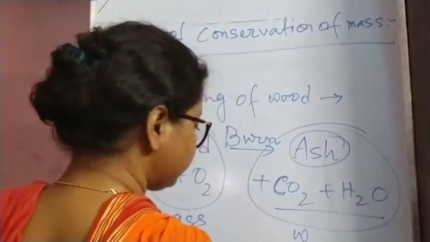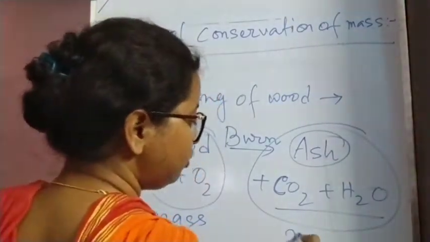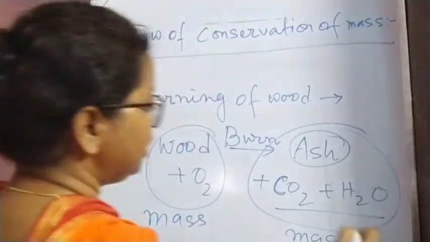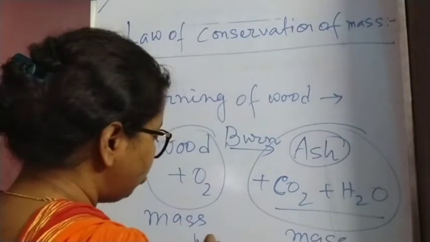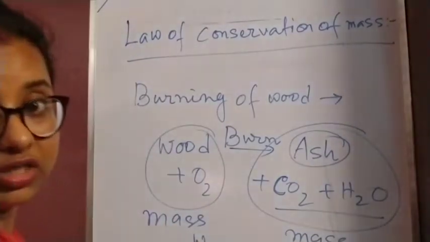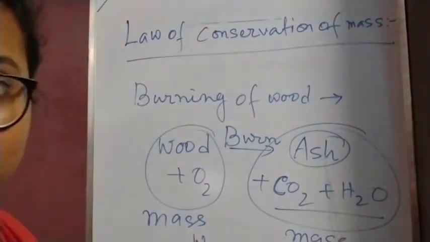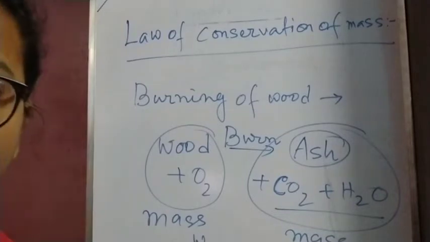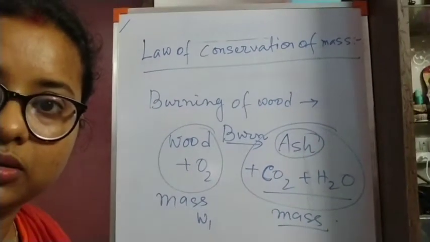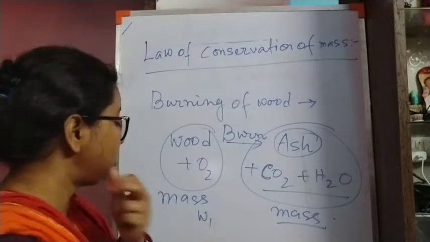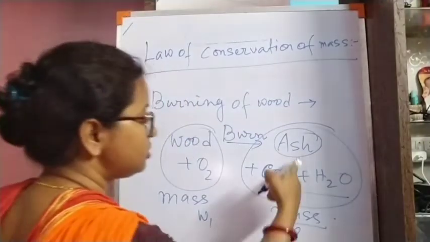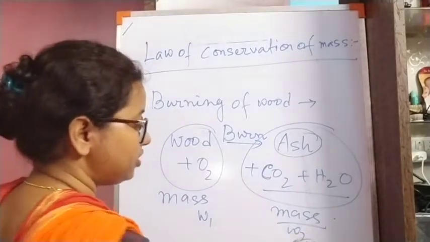If we measure these two properly, then here also we can observe that W1, the total mass of wood and oxygen, will be the same as the total mass of ash, carbon dioxide and water, which is W2.